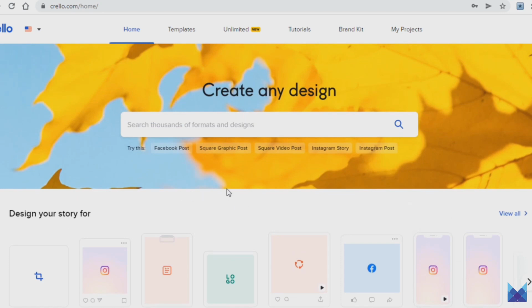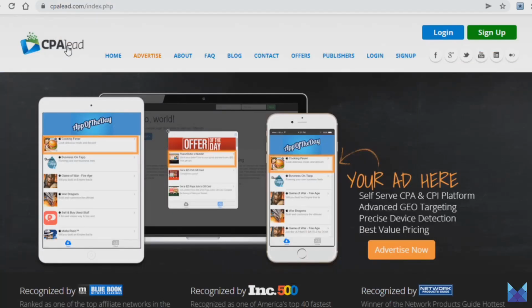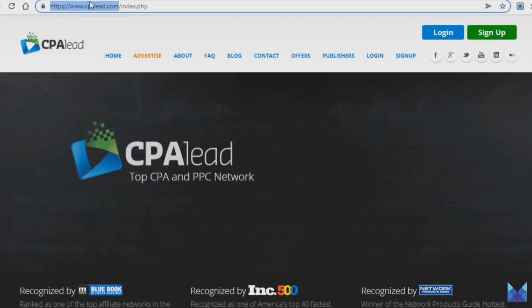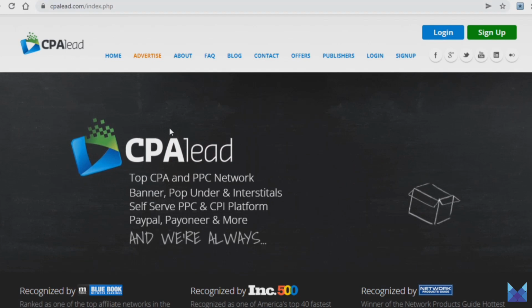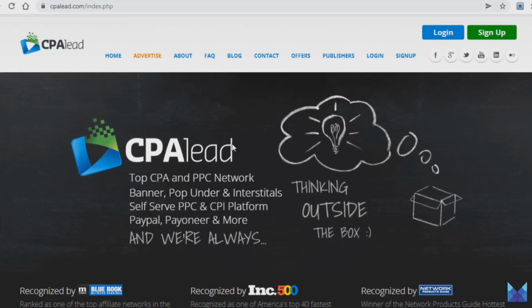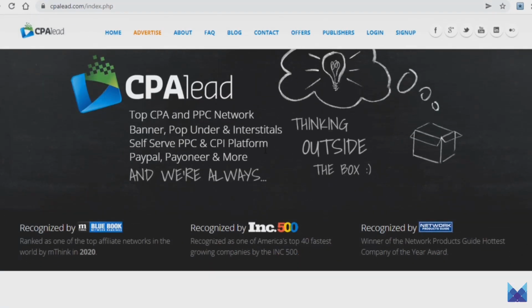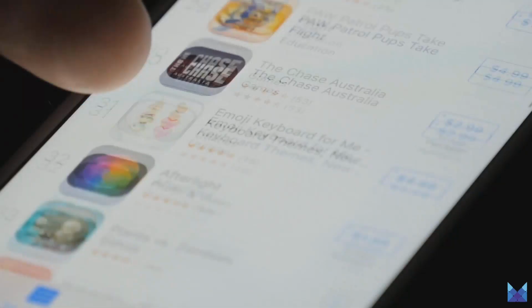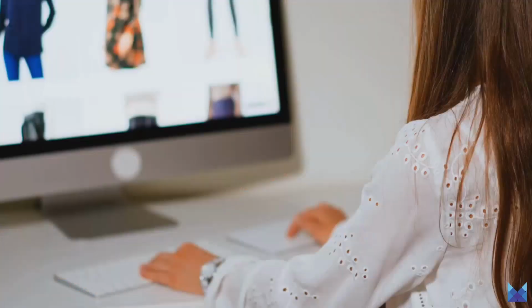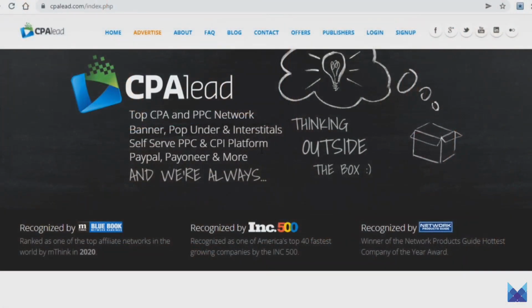Now what you will want to do from here, dudes, is just leave this site be like so. We will return to it later. You will presently want to head over to the next platform we will be utilizing today. That platform is called CPAlead.com. As the name of this website indicates, this is a place where you can find numerous CPA or cost per action offers that you can then promote. You can promote some apps, for example, some websites, and so on. They do vary quite a bit.